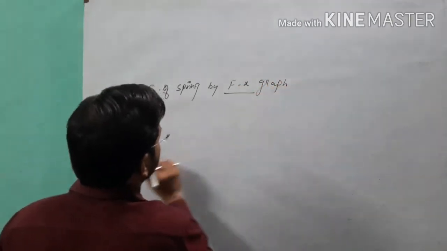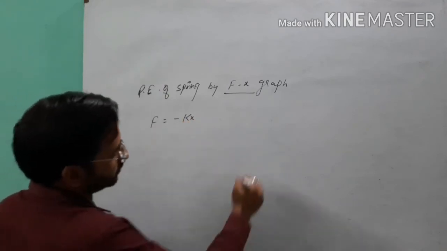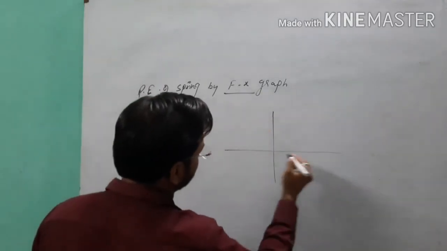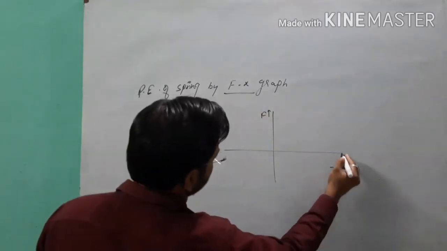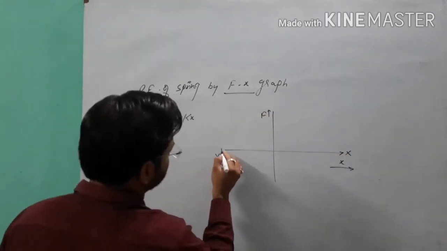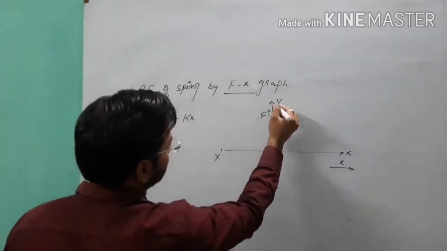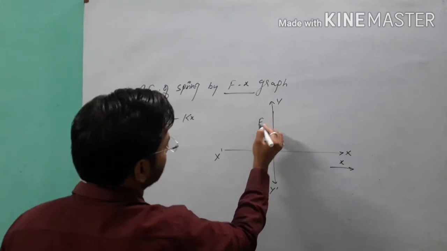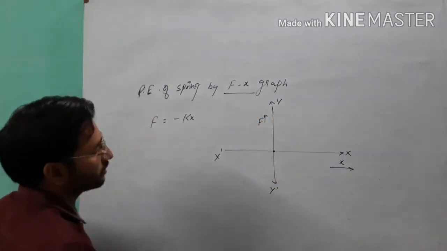As we know, the restoring force is equal to negative kx. So if we draw the graph of restoring force and displacement, this is our x direction, this is x dash, this is the y dash direction and this one is y direction, and this is the force direction, and this is our origin point.